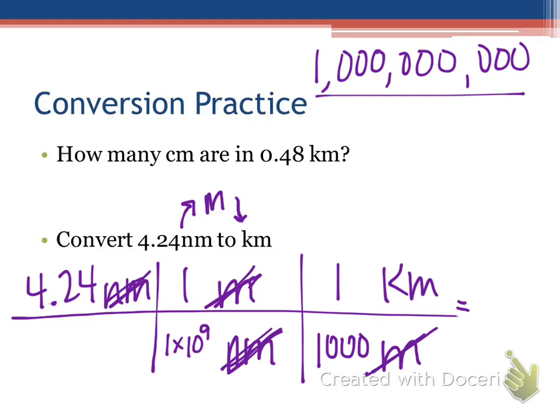Okay, if they're not opposite of each other, we're going to have math problems. Okay, we want to make sure that they are opposite. We also understand that kilo means 1,000, but it doesn't mean that there's 1,000 kilometers in a meter, right? Make sure we get that conversion correct.